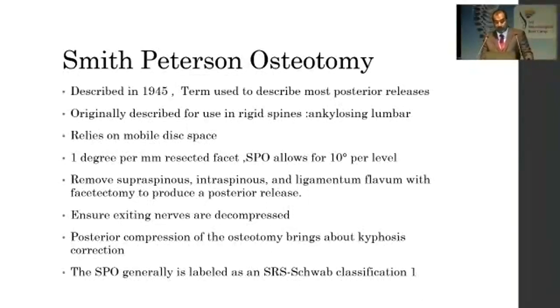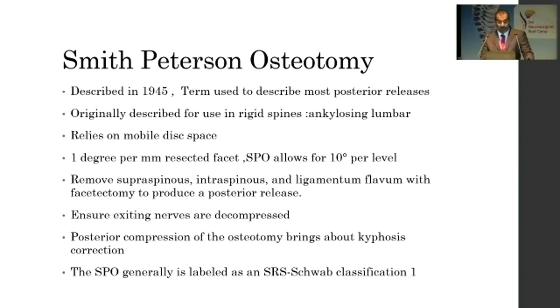It was described mostly for posterior releases, and it was originally described for use in rigid spines, ankylosing lumbar spines. It relies mostly on a mobile disc space. One millimeter is achieved by resecting 1 millimeter of the facets. The total resection gives you about 10 degrees of correction.